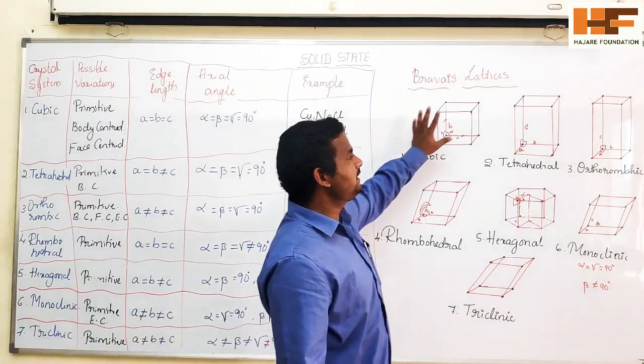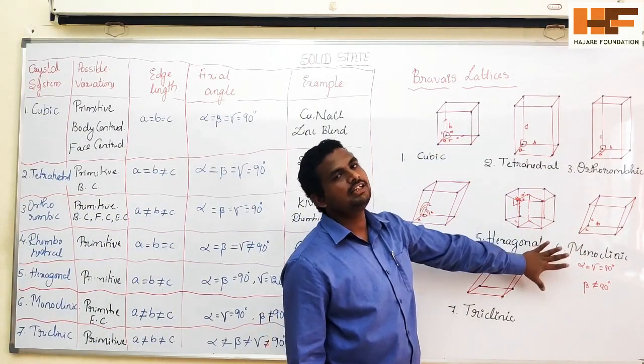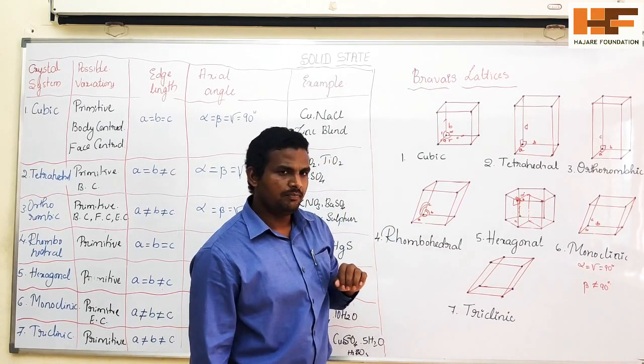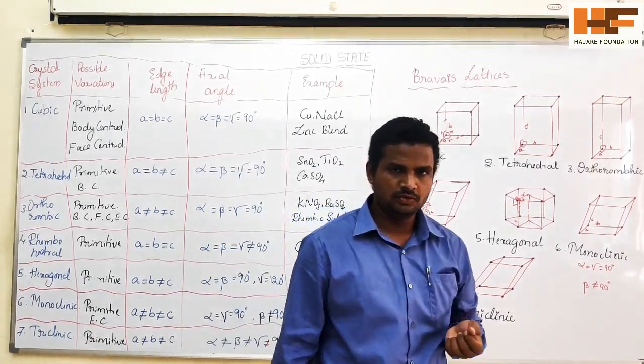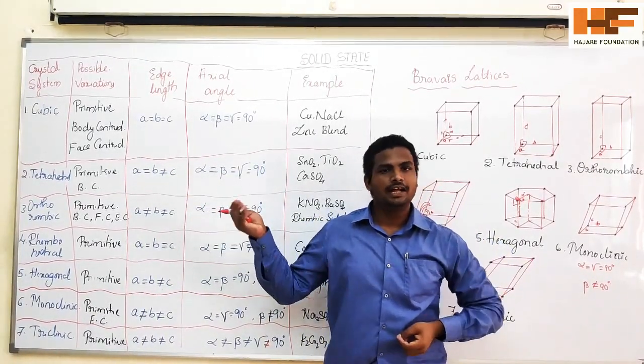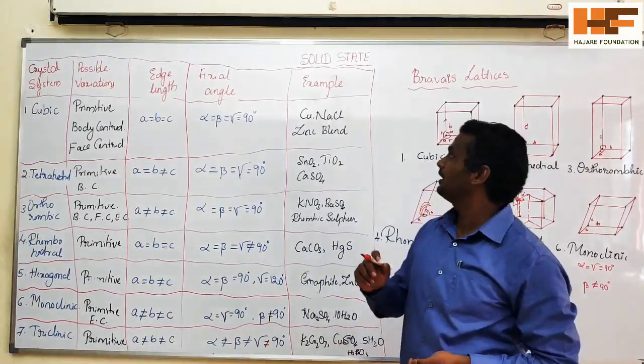So these 7 unit cells are collectively called Bravais lattices. Now, how do you remember this? There are 7, having different angles and different edge lengths. For that, we should remember like this.